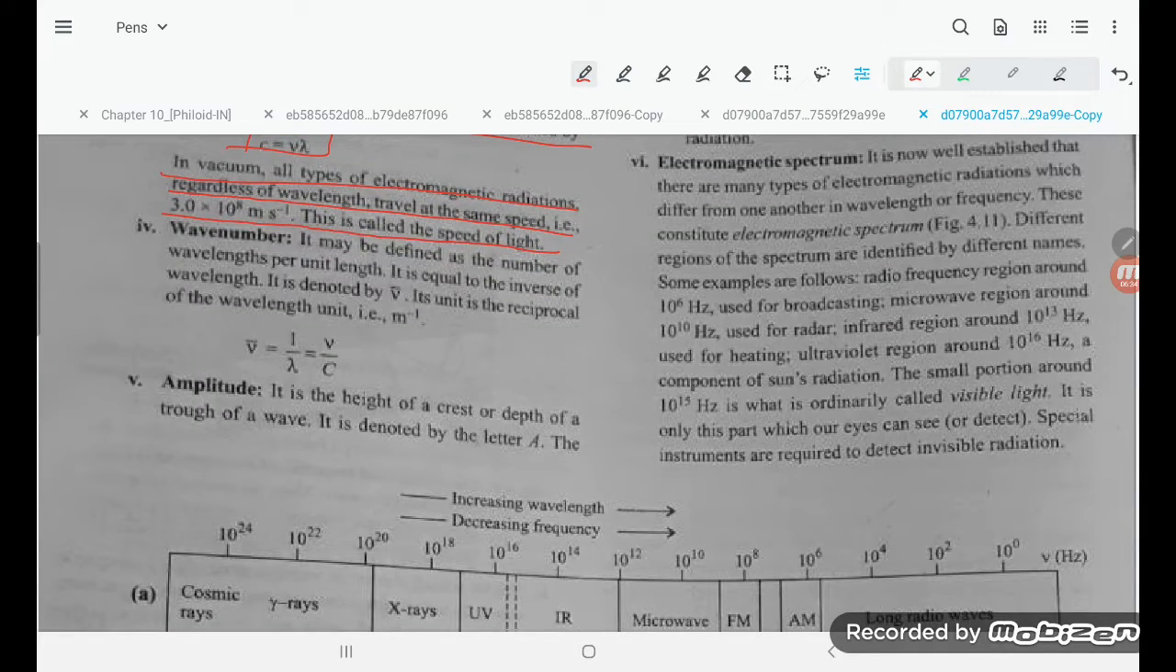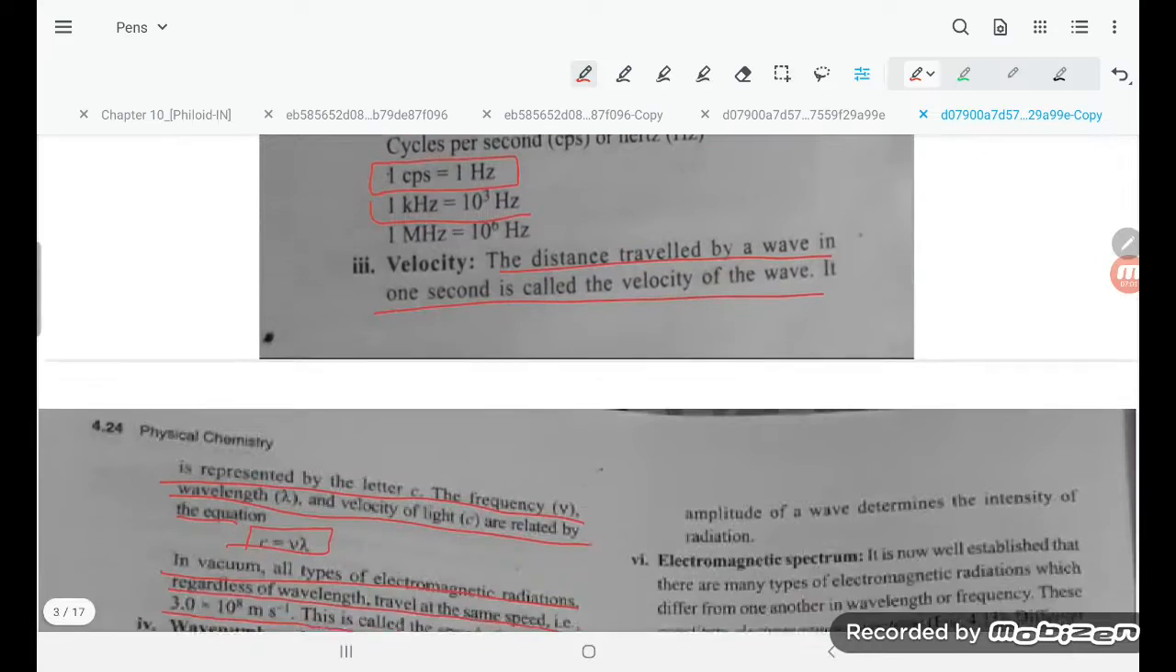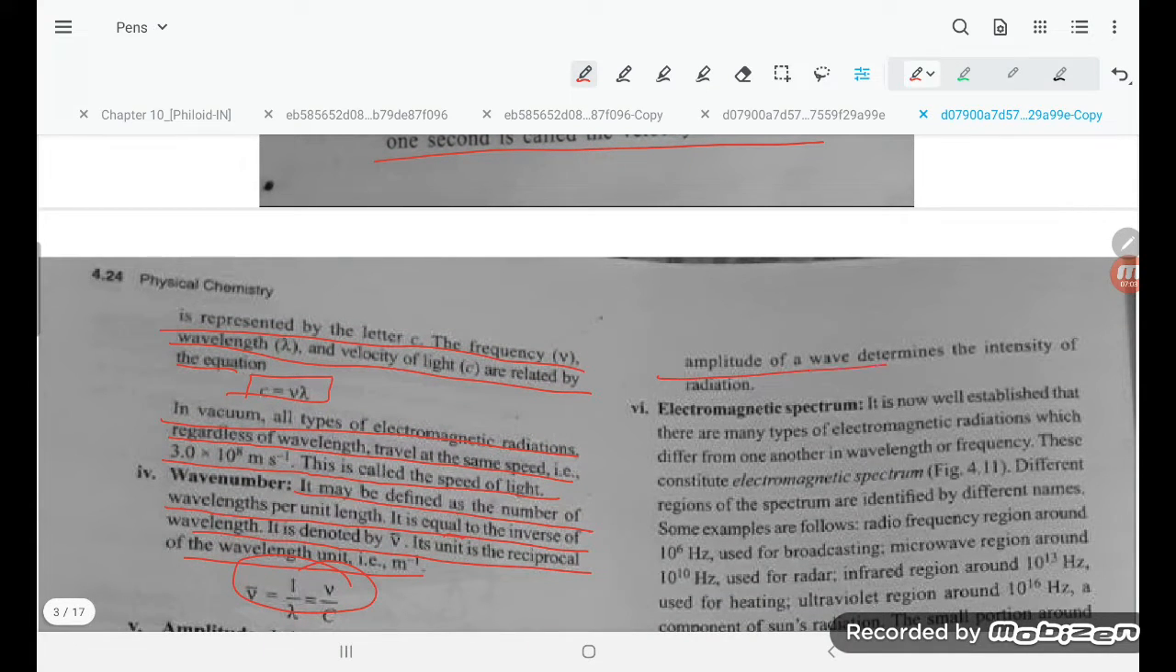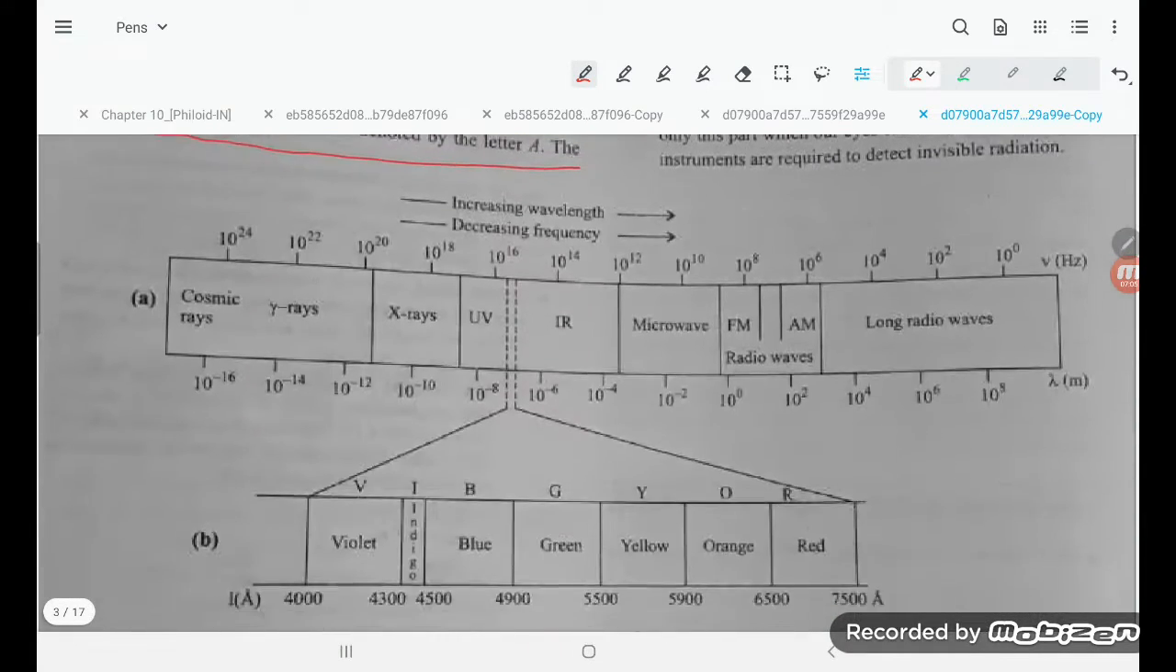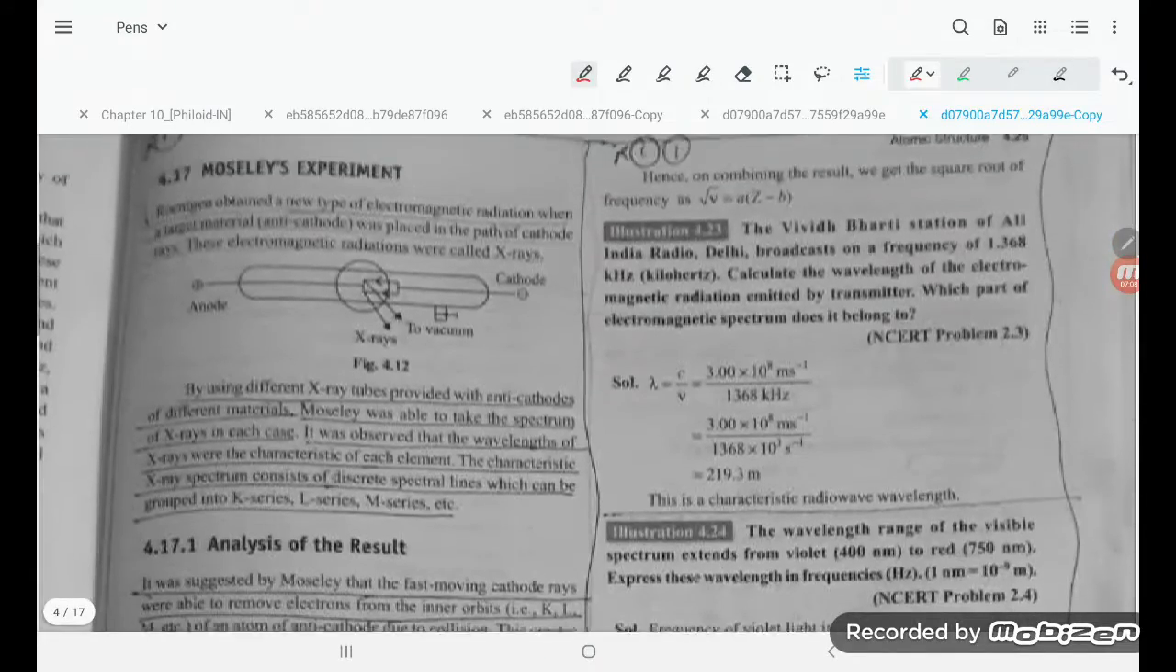Now go for the wave number. It may be defined as the number of wavelengths per unit length. It is equal to the inverse of the wavelength. It is denoted by nu bar. Its unit is the reciprocal of the wavelength unit, that is meter inverse. So this is amplitude. It is the height of the crest or the depth of the trough of the wave. It is denoted by the letter A. Amplitude determines the intensity of the radiation. So this is all about the electromagnetic wave, student.